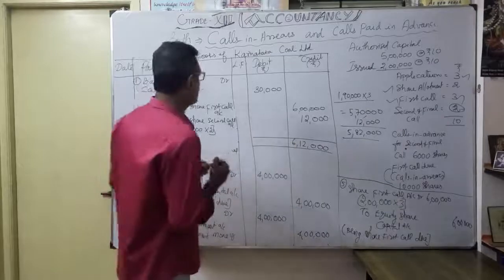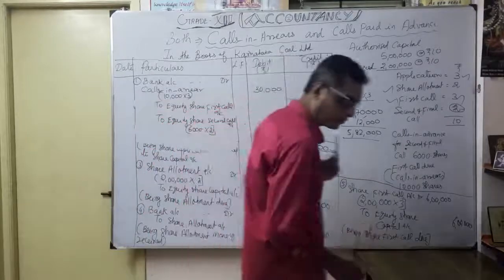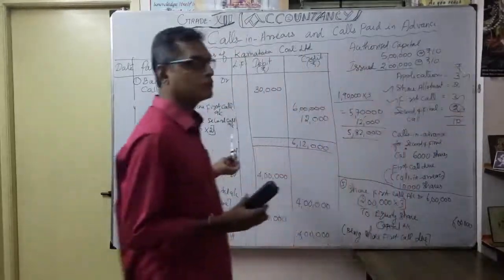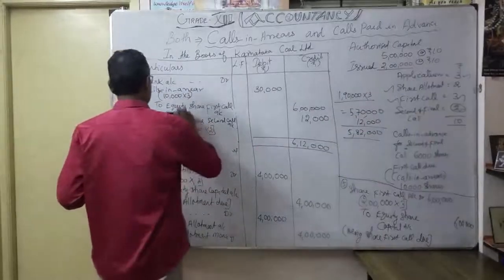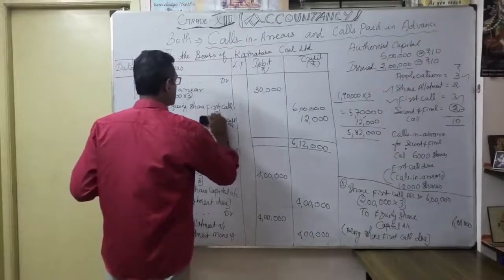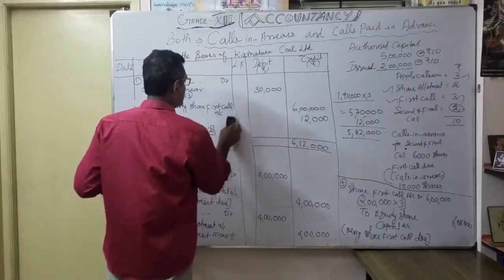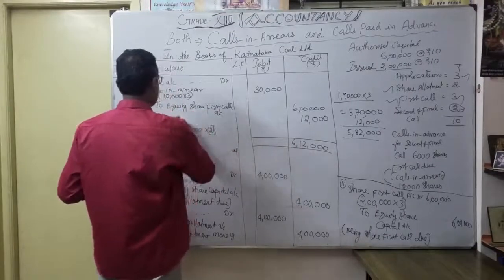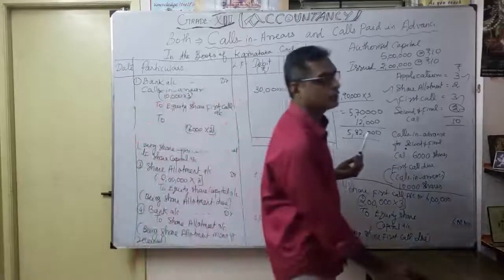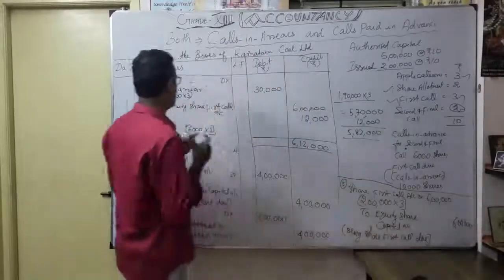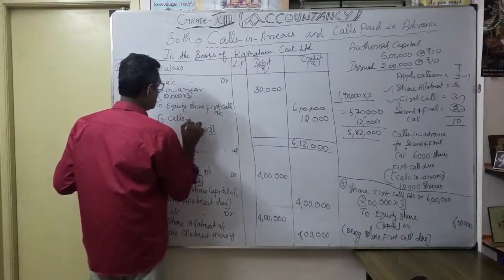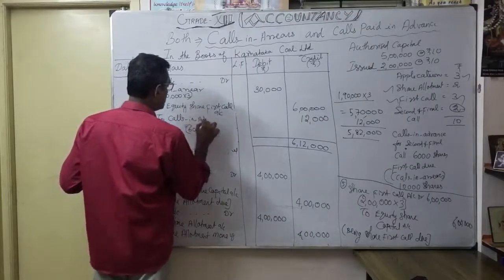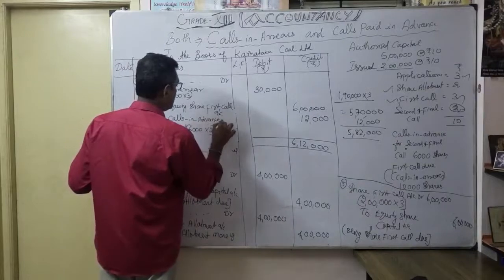So nothing but what? Even though it is equity share second call, I want to show here calls in advance. Now you can understand very clearly. At the time of first call, they gave the second call also, so calls in advance account, how much?